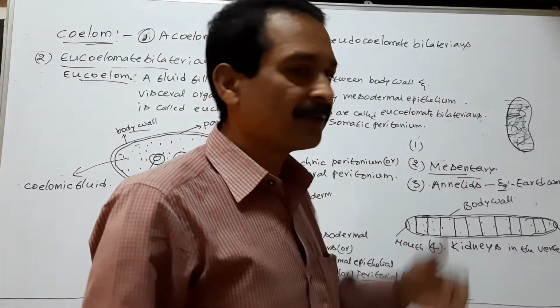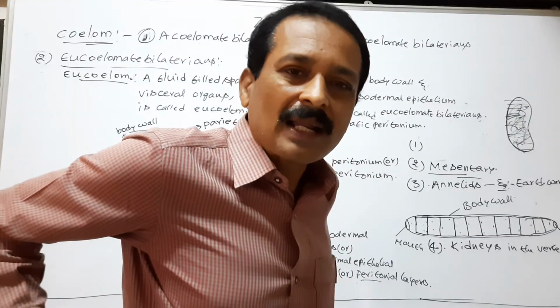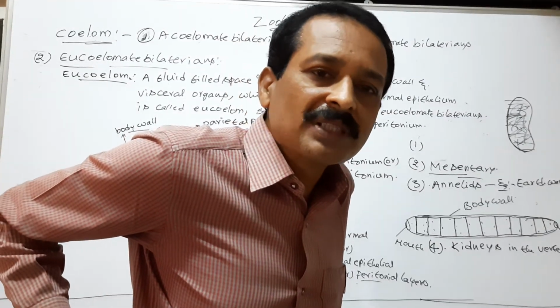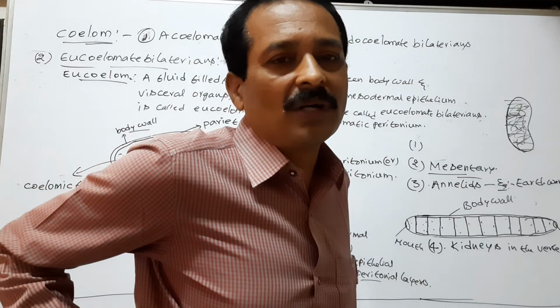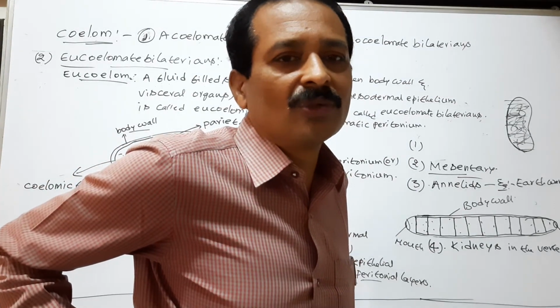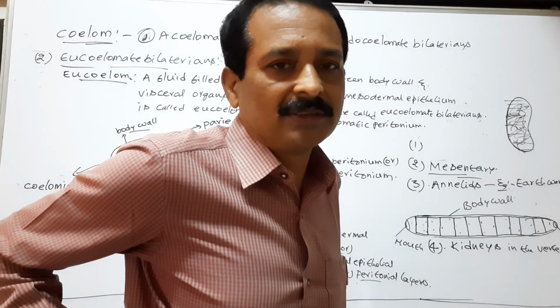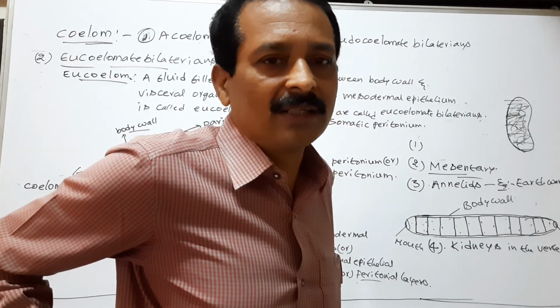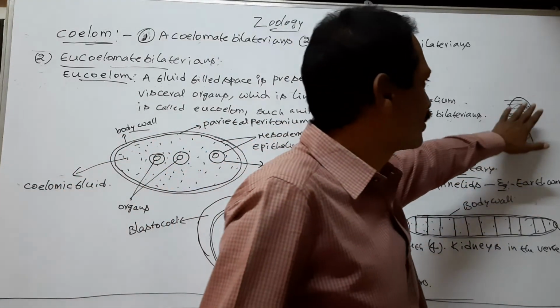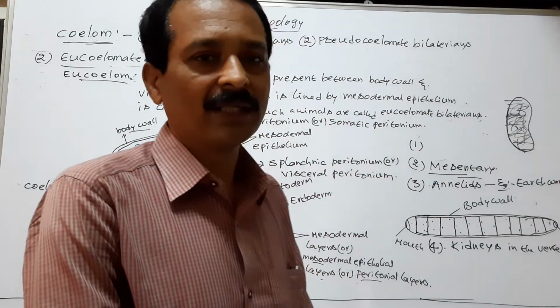The dorsal surface of the kidney is attached to the inner surface of the dorsal body wall. So the peritoneal layer covers only the ventral side of the kidney.